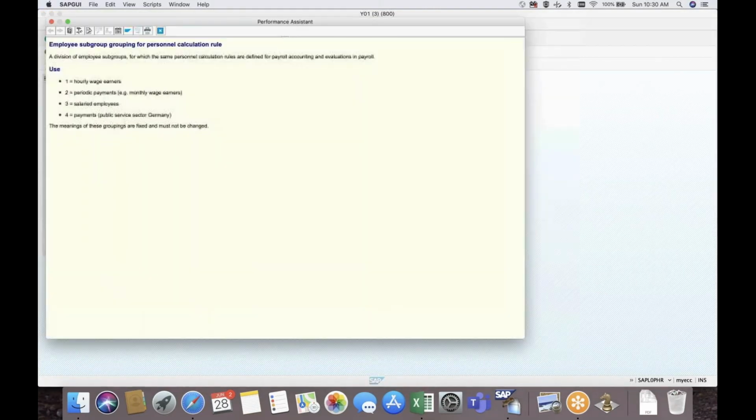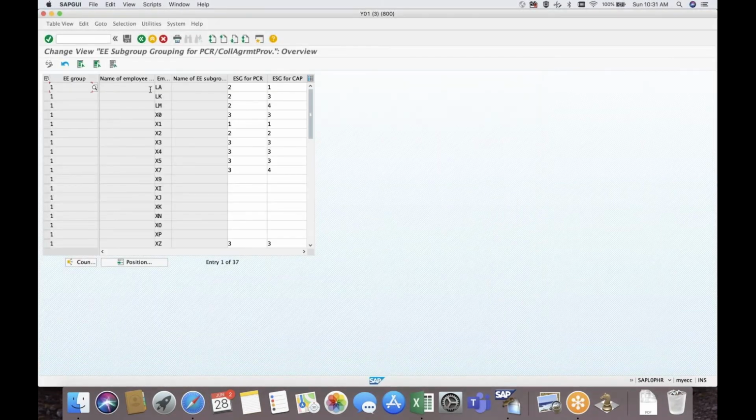If you see the documentation of the PCR group, we should not create our own. These are the standard ones delivered by SAP for the PCRs. So 1 stands for industrial workers, 3 stands for salaried employees. Likewise you can group your employee structure with different numbers as per the use given by the employee, and you can write PCRs accordingly.